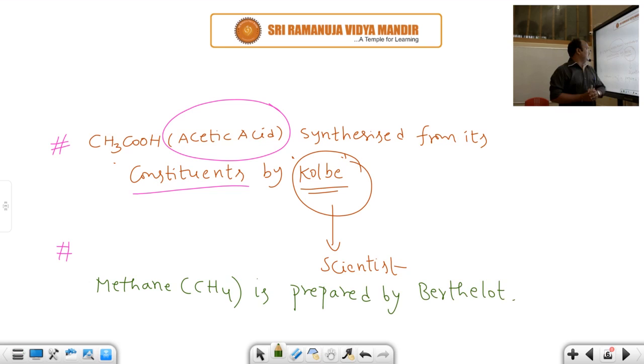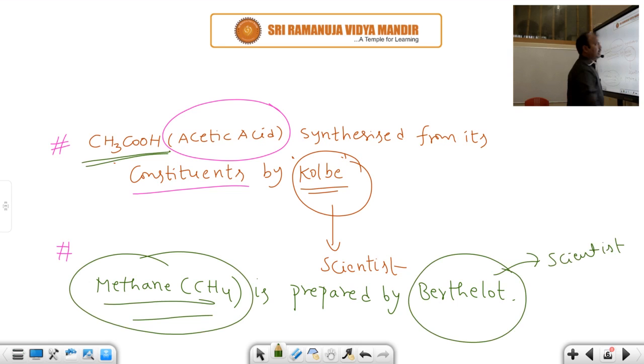After that, the scientist Kolbe synthesized acetic acid from its constituent elements. Acetic acid is the second organic compound prepared in the laboratory, you should remember this. After that, methane is the third organic compound prepared in the laboratory by the scientist Berthollet. What is the scientist's name? Berthollet.